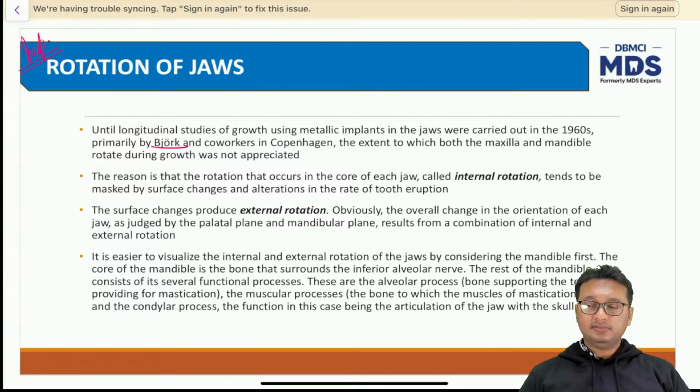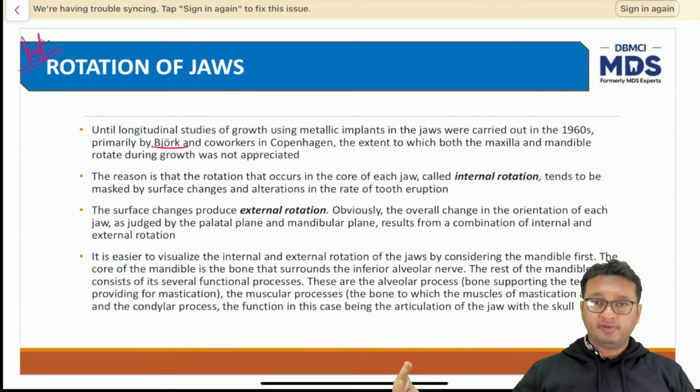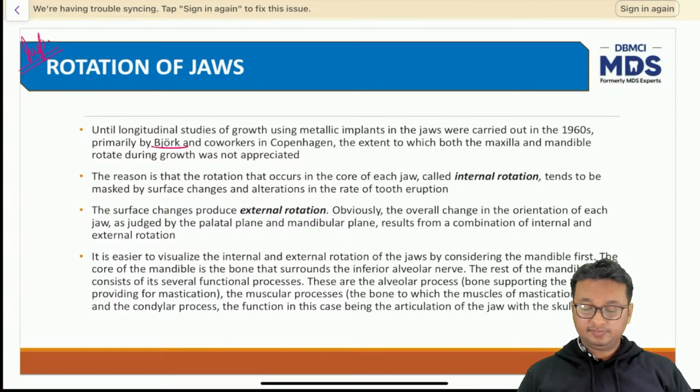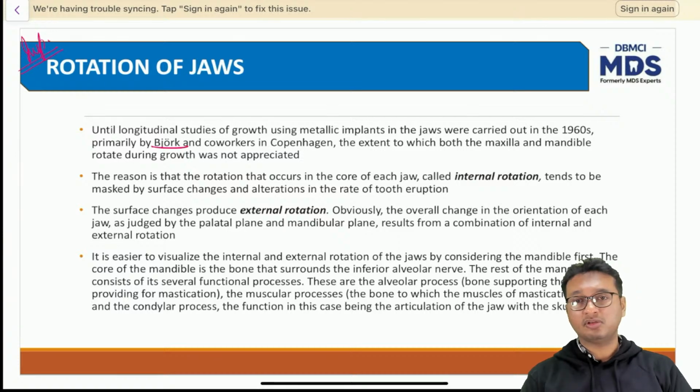Now, as I said, when we are looking at the jaws from an external point of reference, the rotation of the jaws is not very well appreciated because it is very, very subtle. It's only once you do longitudinal studies of the jaws that you can appreciate the degree of rotation of the jaws. Otherwise, you cannot appreciate it because it is very difficult to see with the naked eye.